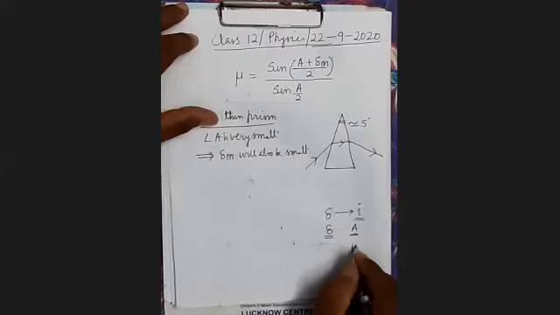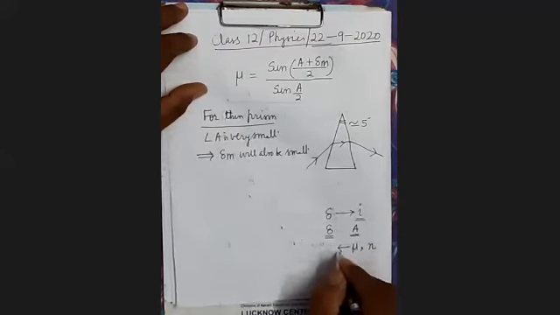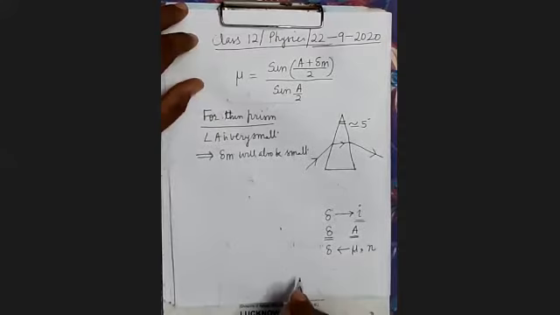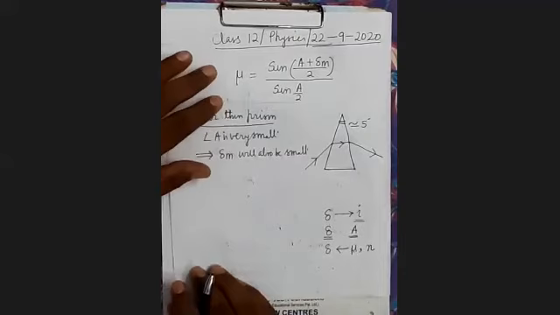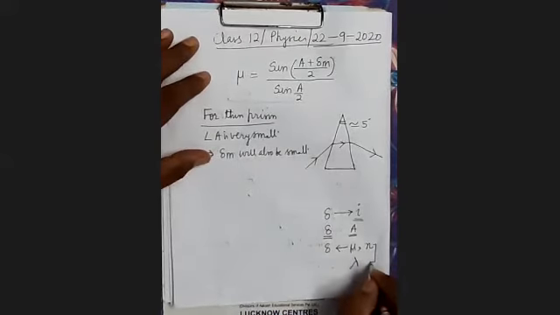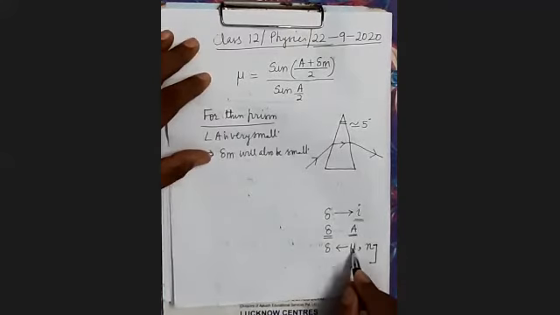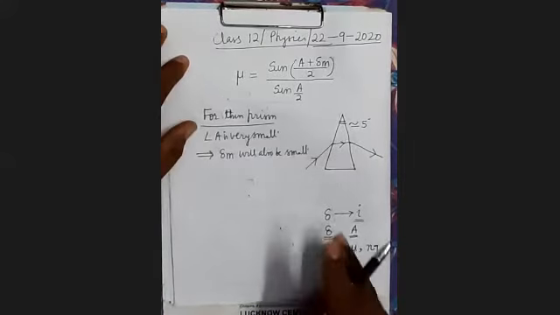Thirdly, how it depends on mu, which is the refractive index. The more the refractive index, the more the bending, so the greater the angle of deviation. It's clear. And lastly, it depends upon the wavelength. As we know, these two have an opposite relationship. They are reciprocally related. More lambda, less mu. Less mu means less delta. It's clear. More the lambda, less will be the delta. So these are the dependences.